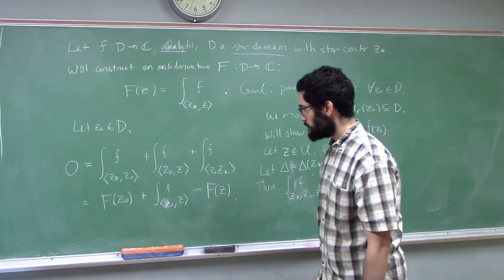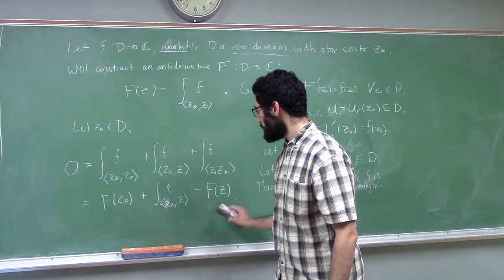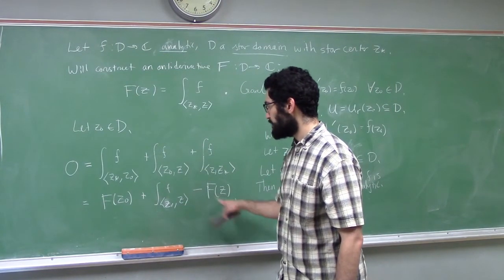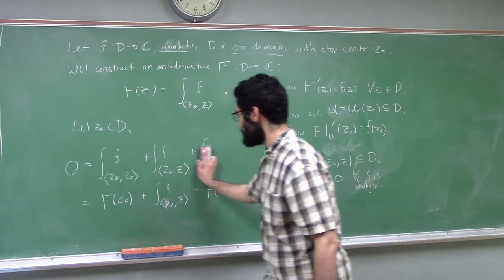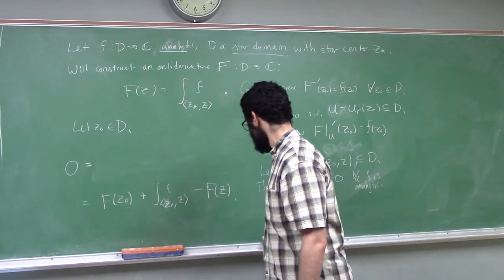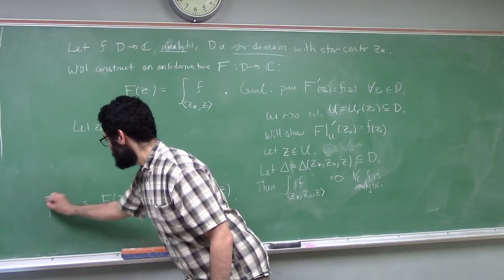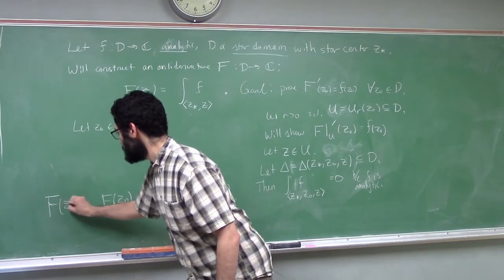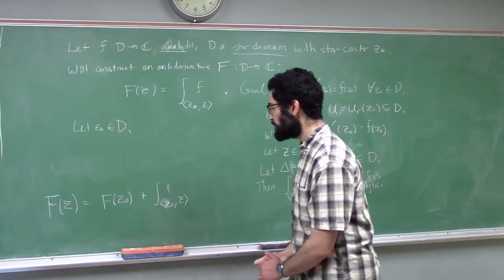All right, so 0 equals this sum of terms. Let me move this term, negative big F of z, to the other side. Big F of z is then the sum of these two terms.